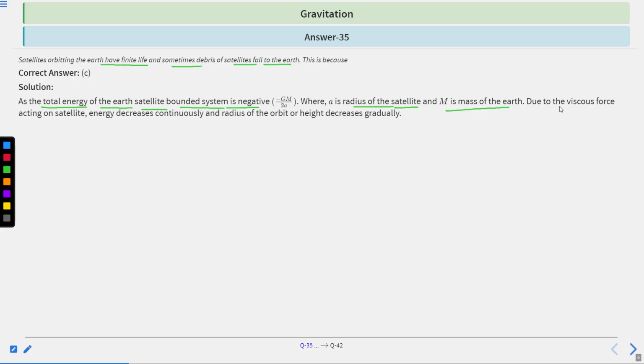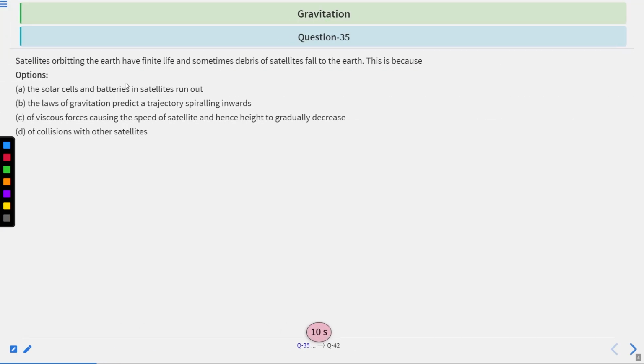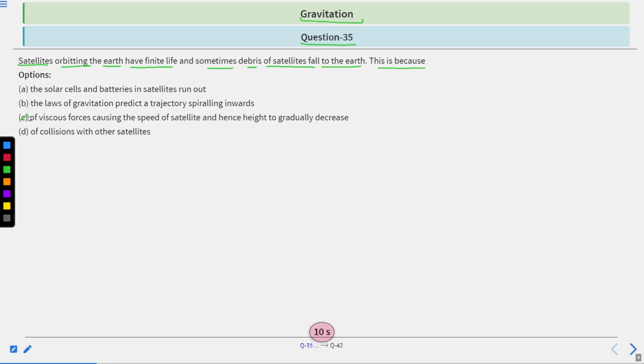Due to the viscous force acting on the satellite, its energy decreases continuously and the radius of the orbit or height decreases gradually. So the correct answer is C.